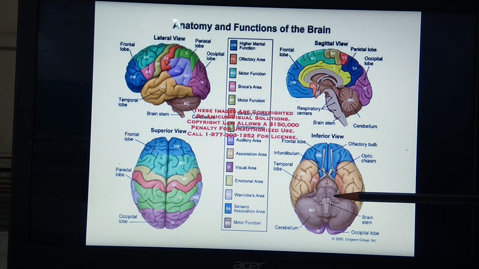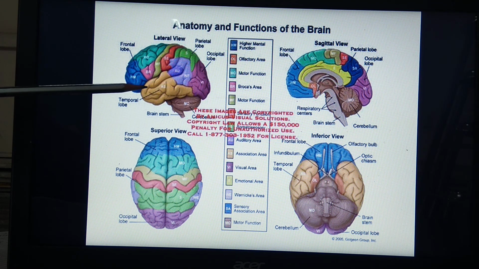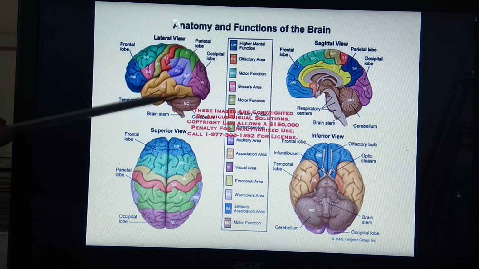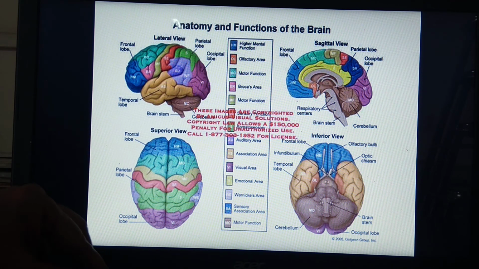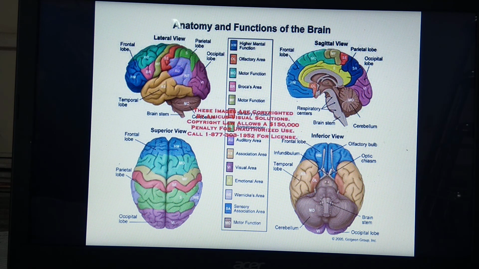Now if we want to see the diencephalon with epithalamus, thalamus, and hypothalamus, we have to take its longitudinal section. What is the meaning of longitudinal section? We have to cut this brain vertically. This diagram is there. So if we cut this brain vertically, it starts showing this type of structure. This is the longitudinal section.